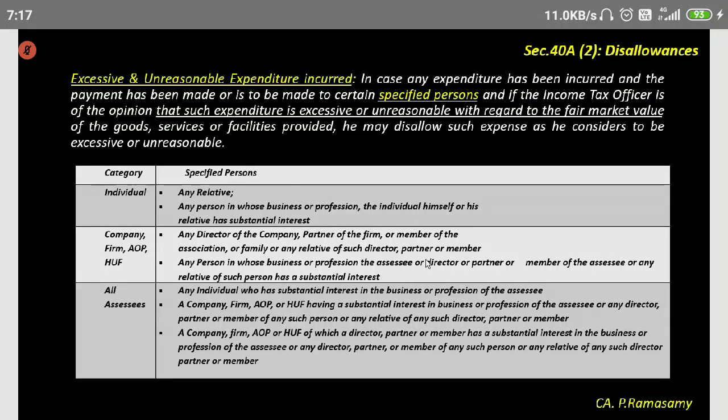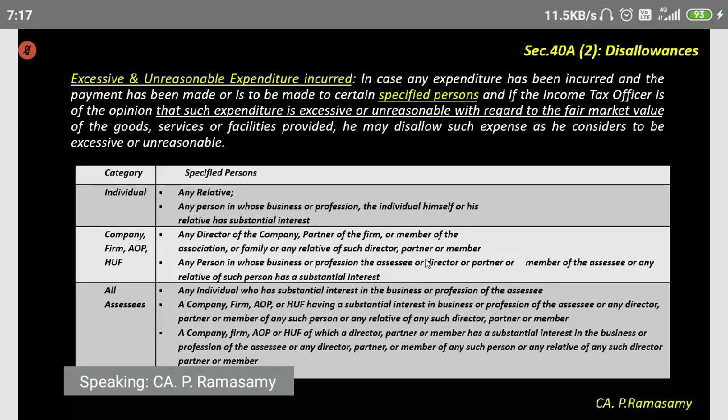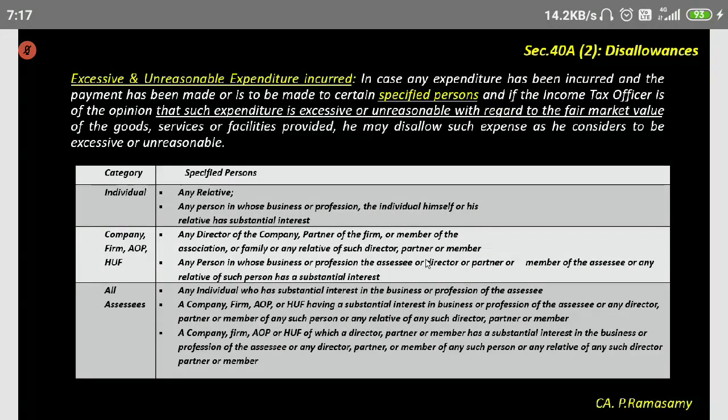No doubt this firm is owned by my wife, but I'm paying 3,000 per computer because one of their engineers is always stationed at my office. I have records, I have proof, I have an attendance register to show. The agreement also states that the engineer shall be at your office from morning 10 to 5. Always he shall be there to attend to the call immediately. The moment there is a breakdown, he'll immediately attend to the call. Therefore, I'm paying extra money.